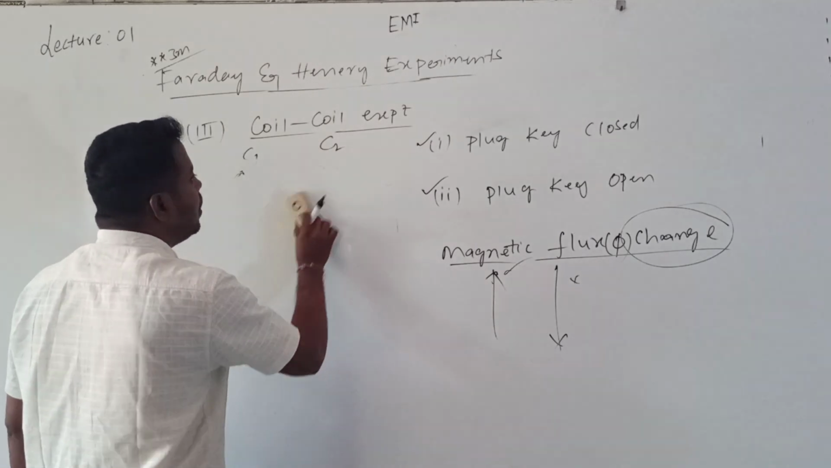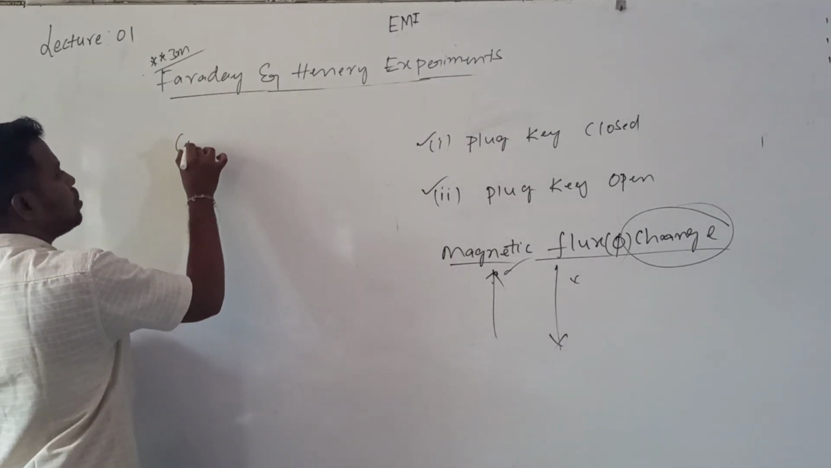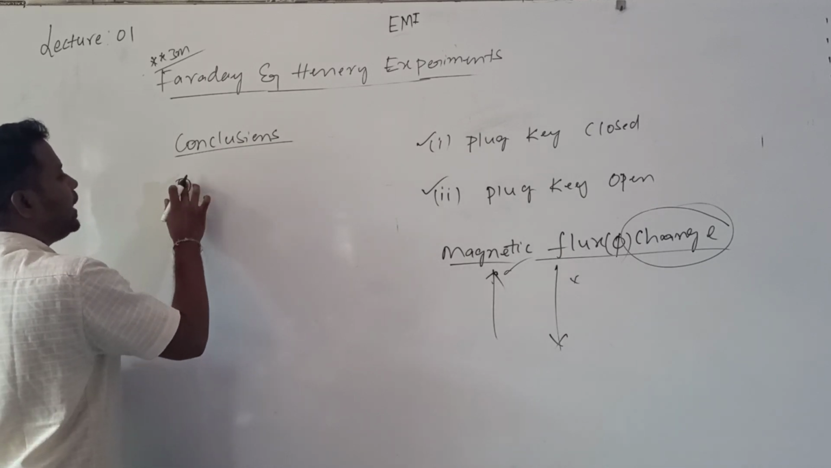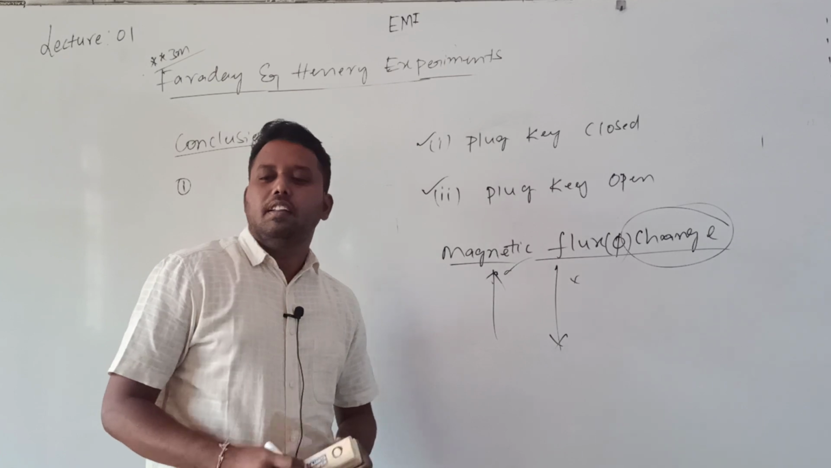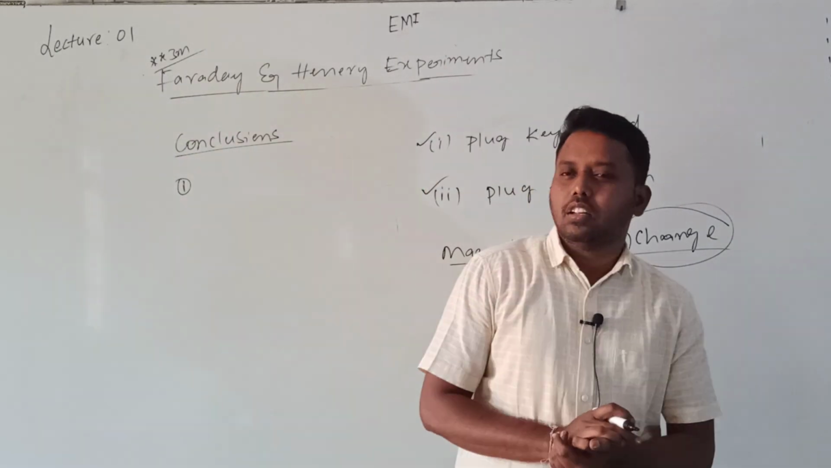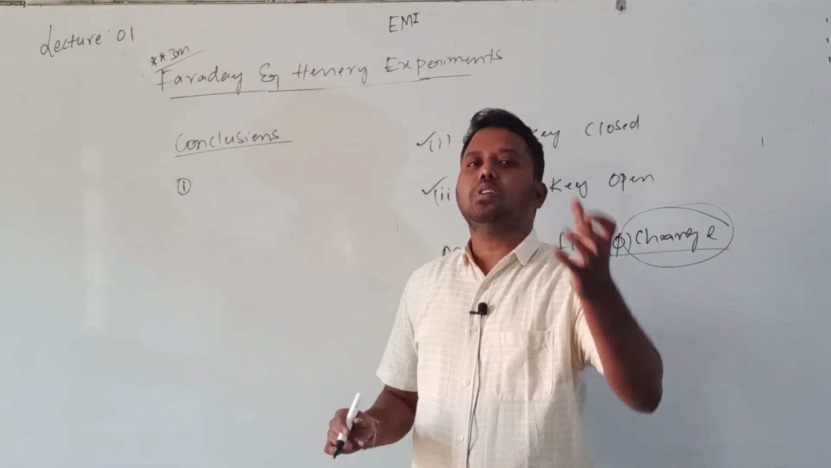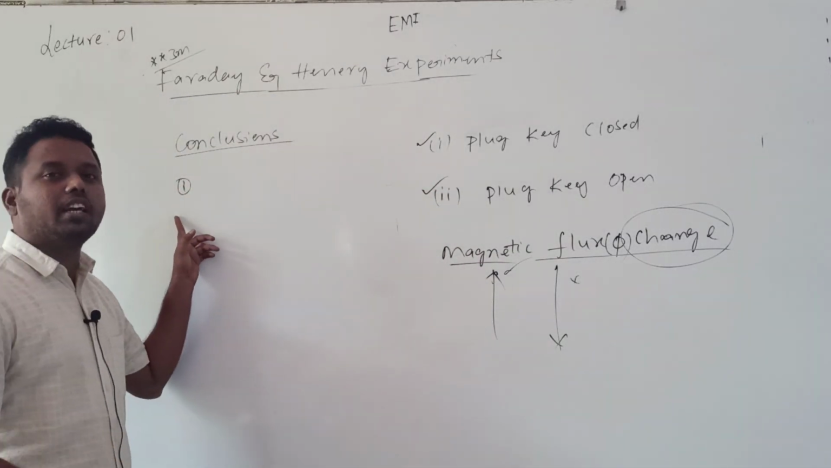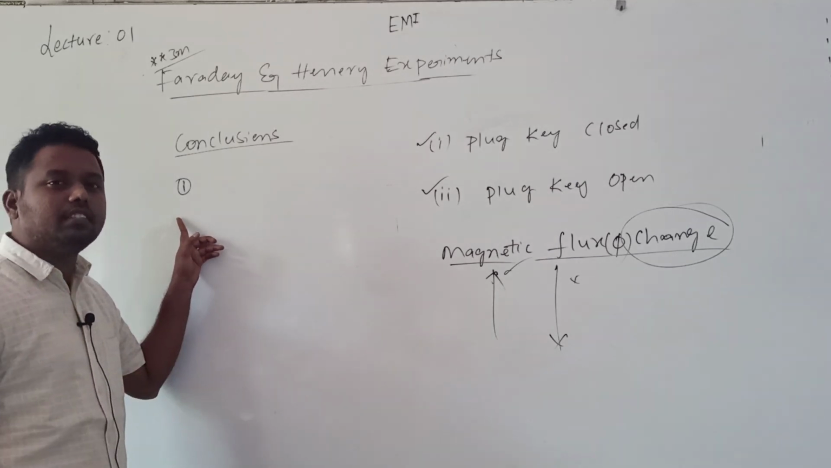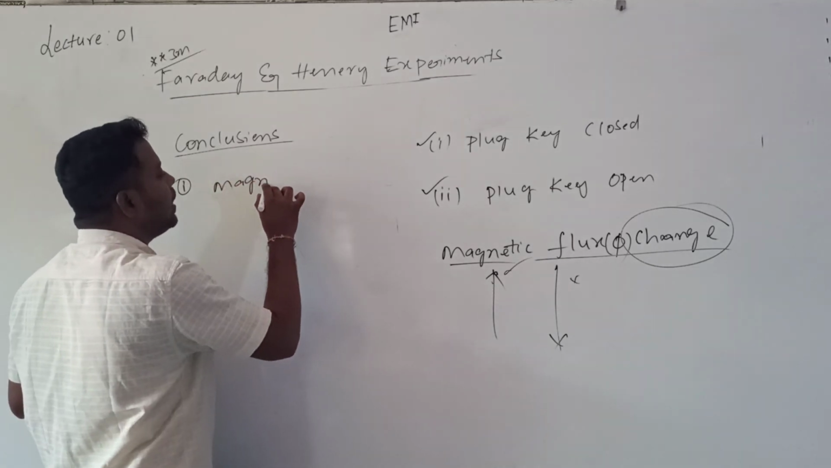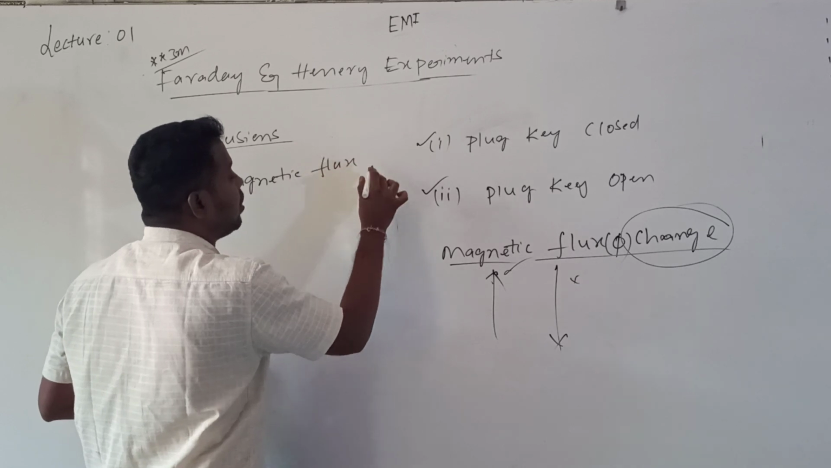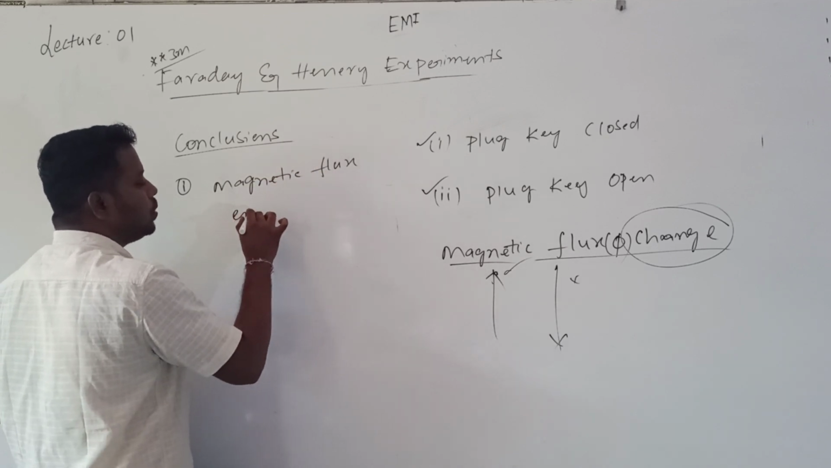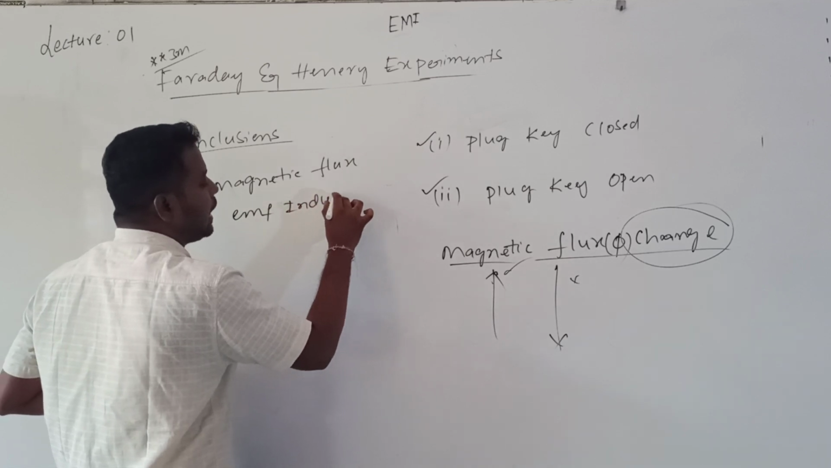So from these experiments, what are the conclusions? The conclusions are as follows. This conclusion is not required for the subjective answer, but I am telling it together. Whenever there is a change in the magnetic field linked with a coil, or the magnetic flux linked with a coil changes, an EMF is induced and current will flow. The flux definition I will dictate in the next class.